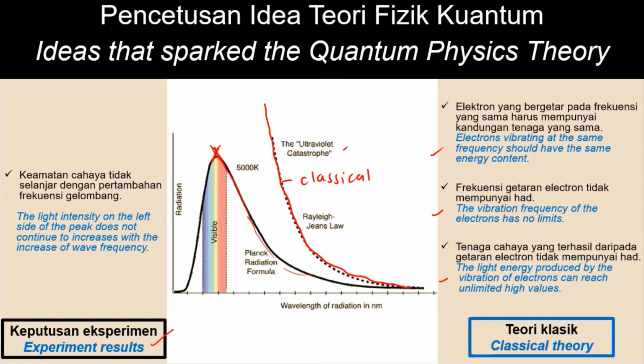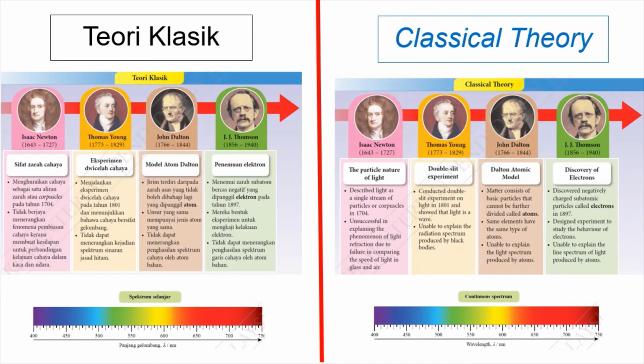the radiation does not continue to increase when the frequency increases. What happened to the light intensity? It starts to decrease. So between the experiment result and the classical theory, there is a controversy. And that controversy sparked the quantum physics theory. This is the development of quantum theory from classical theory.